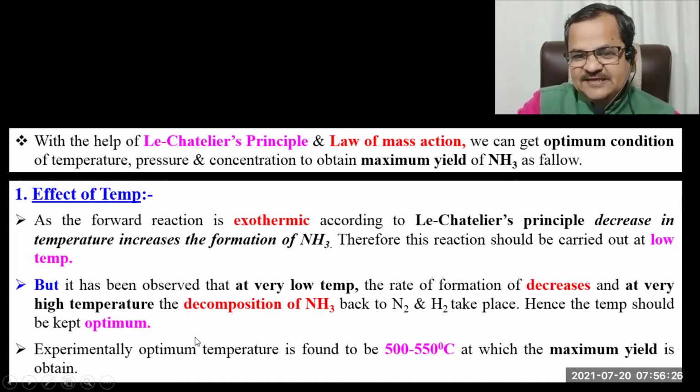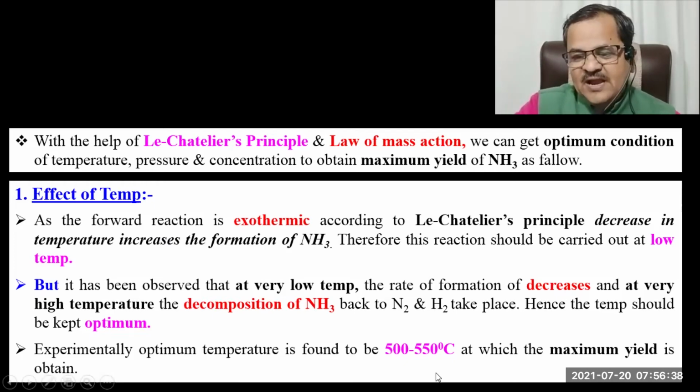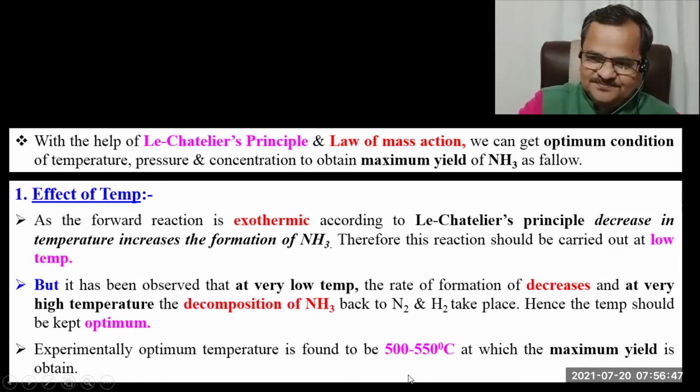You carry out this reaction at 10 degrees Celsius, 20, 50, 60, 70, like that. You go on increasing the temperature and you observe at which temperature you get the maximum yield of the product. And you decide that temperature as the optimum temperature.